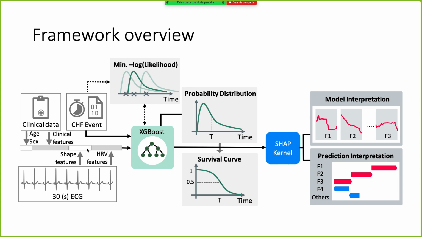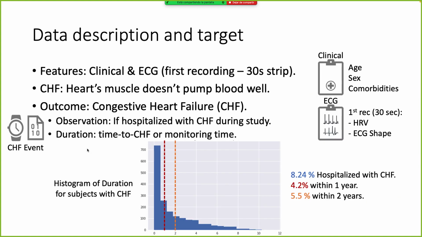It has three distinctive parts: data preprocessing, modeling, and model interpretation. So let's go first to the data set that we used. For features, we use clinical data and the ECG recording, the first recording that we have per patient, and we use a 30-second strip. We did this because we want this to be a fast and economic test to check the probability of having CHF. CHF is congestive heart failure.